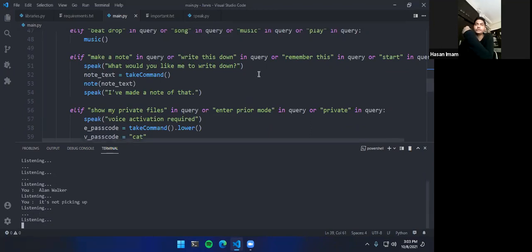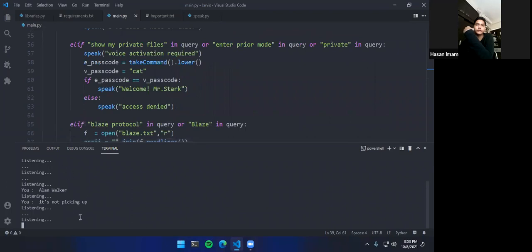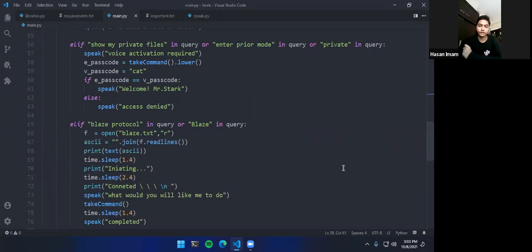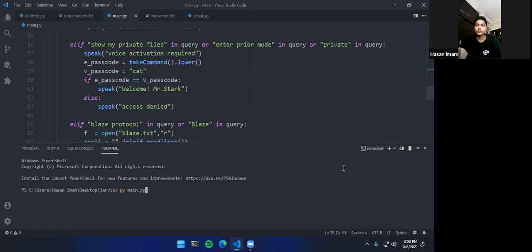So there's some issues with my mic because you can see that it picks up something. Open Spotify. Open Spotify. It is not picking up because of some sort of mic problem here. Let me just restart the code, because restarting does everything. Let's activate that pocket.